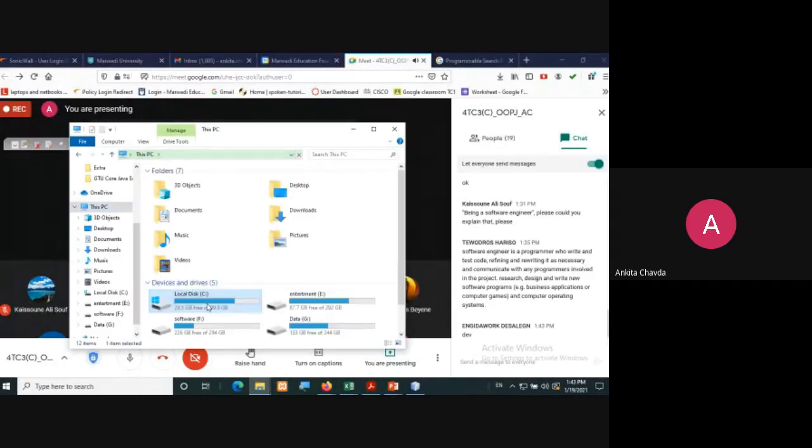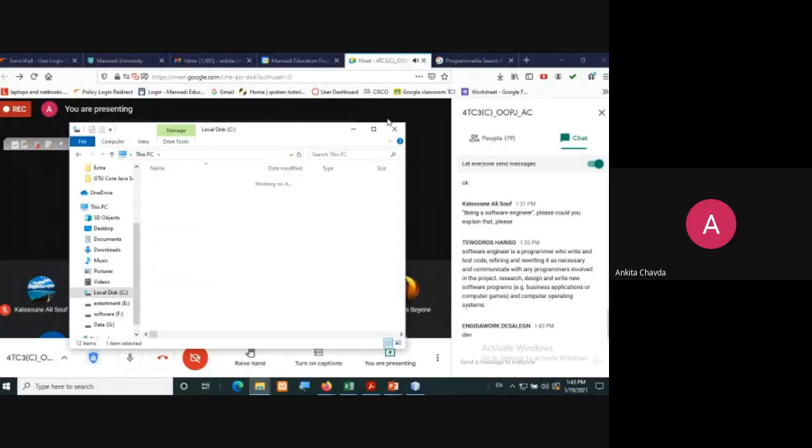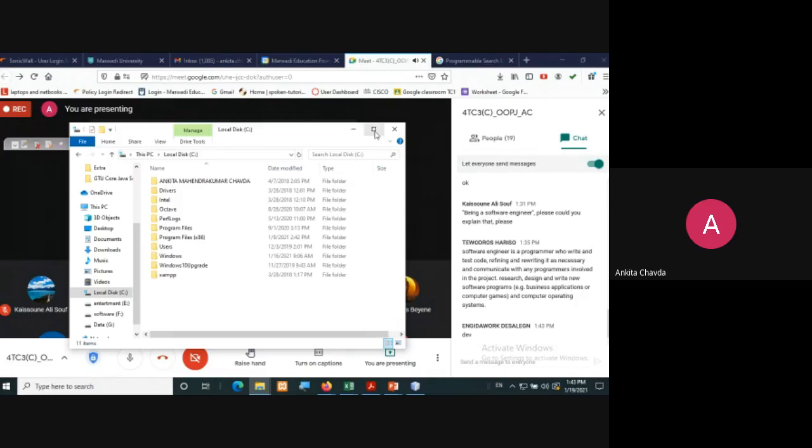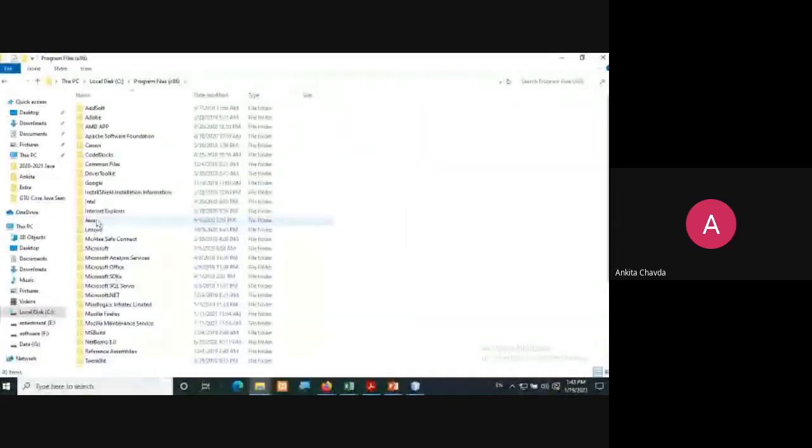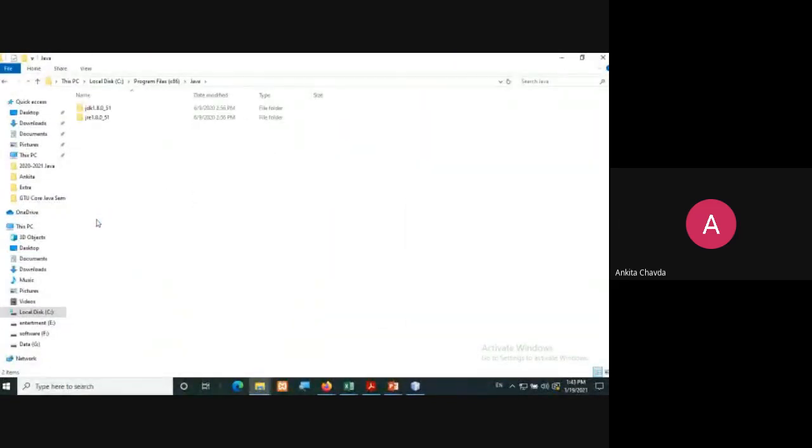Here is my C drive. In Program Files, there will be a folder named Java. Once you install your JDK, this will automatically be there in your C drive. Then here JDK 1.8.0, that was the version I installed. You can install any version.